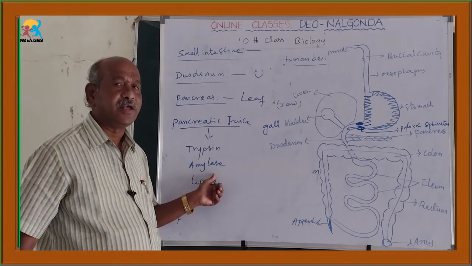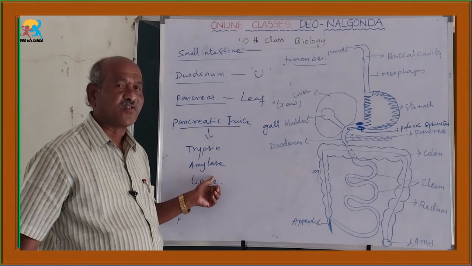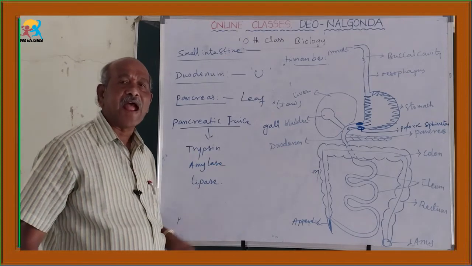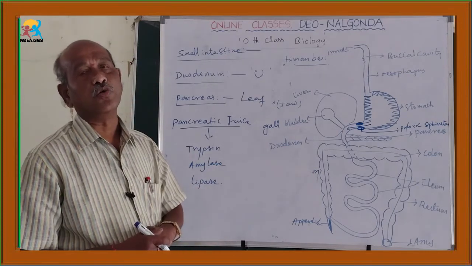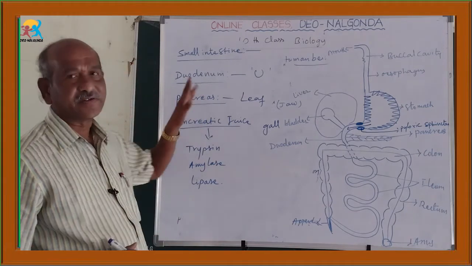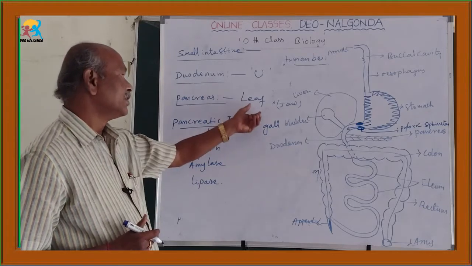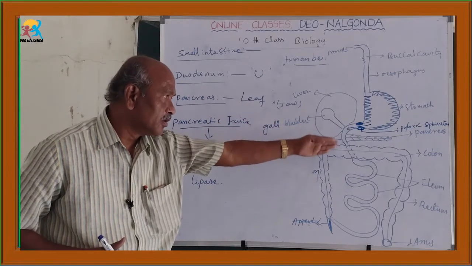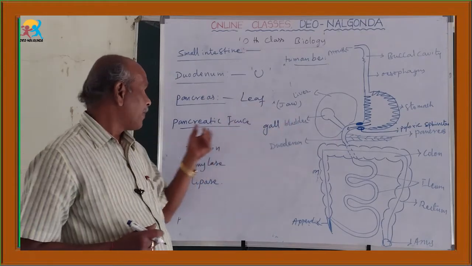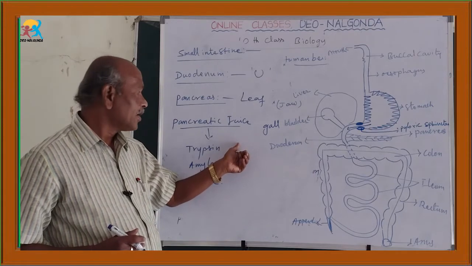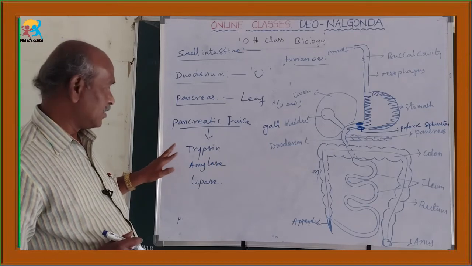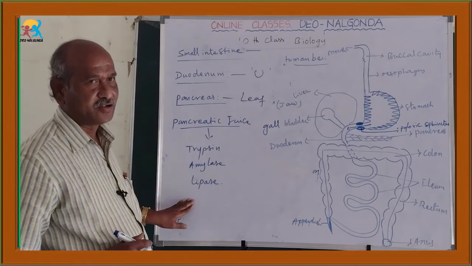The second one is amylase, or amylopsin. This is useful for the digestion of carbohydrates. Then lipase acts on fats and converts them into fatty acids and glycerol. Like that, the pancreas is the second largest digestive gland. It is located at the duodenal loop beneath the stomach. It secretes the pancreatic juice, which acts on chyme and is useful for protein digestion, carbohydrate digestion and fat digestion.